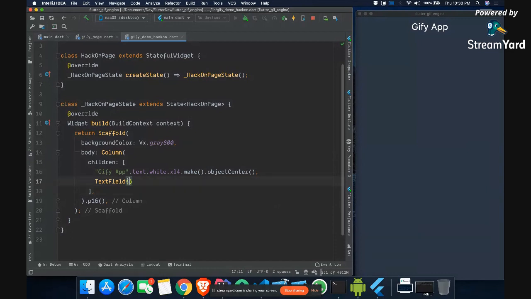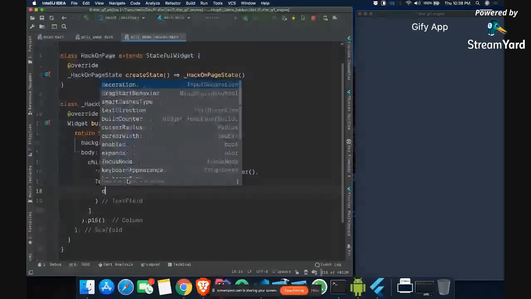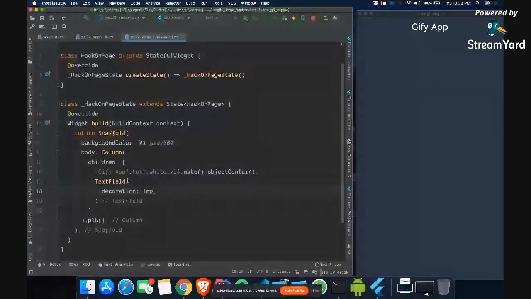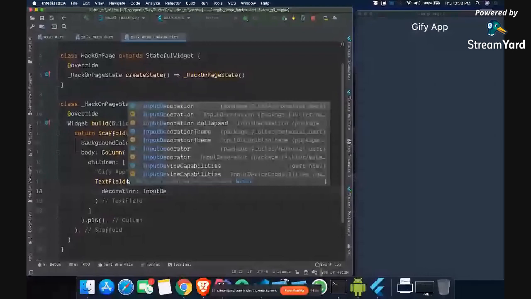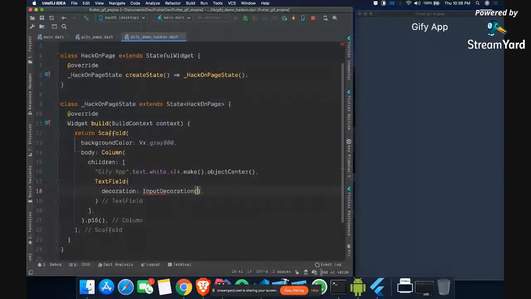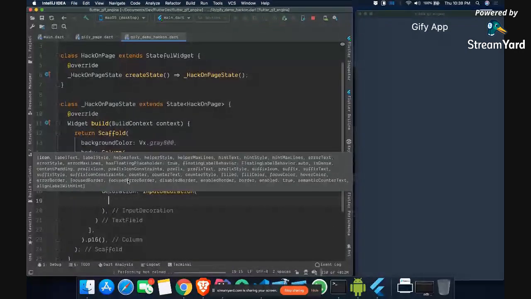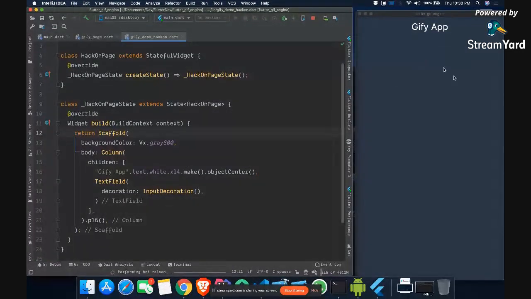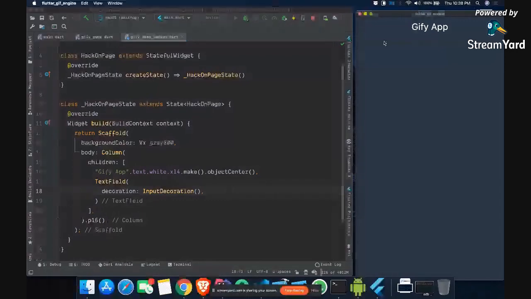It has a property called decoration, and I can say input decoration. With this property I can change the way the text field looks. Right now, if I do that, you can see our text field looks blank, something like this.